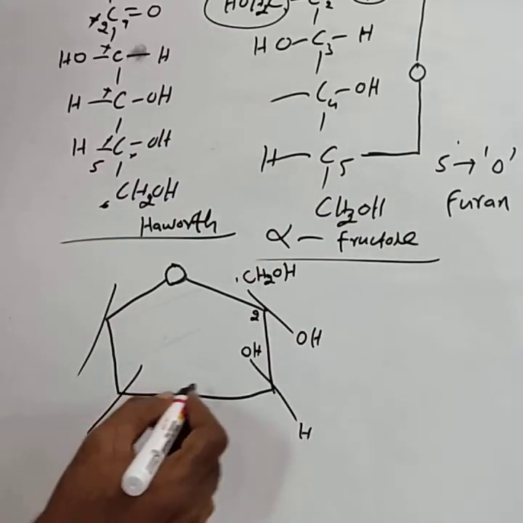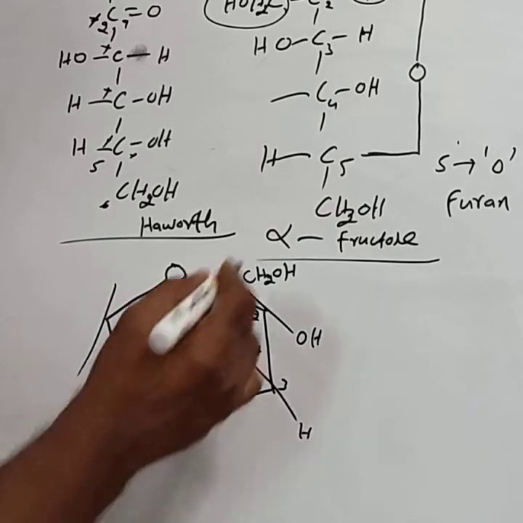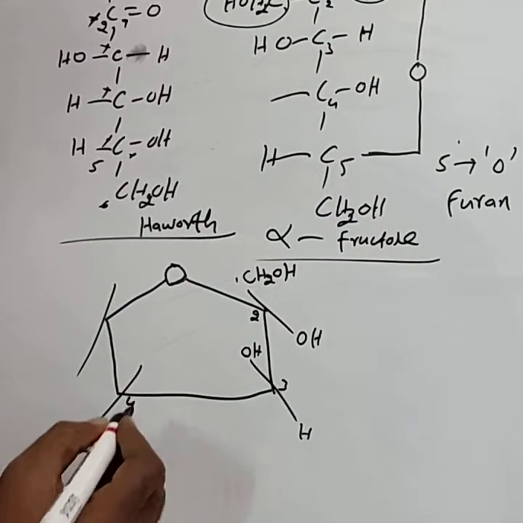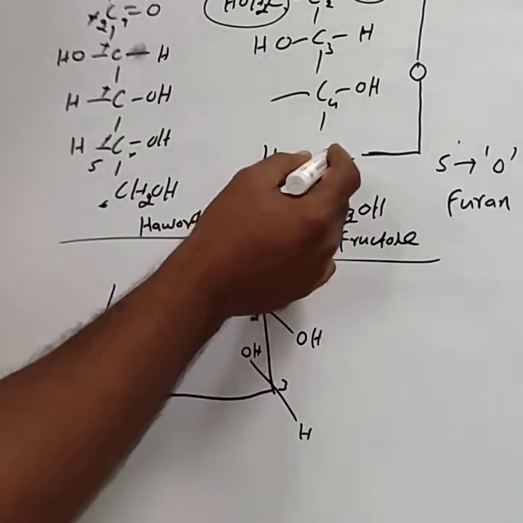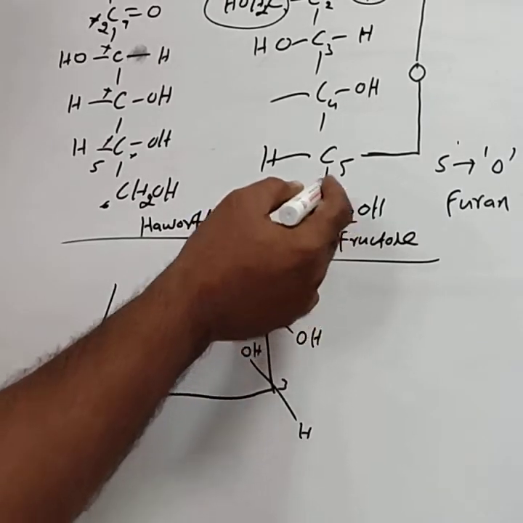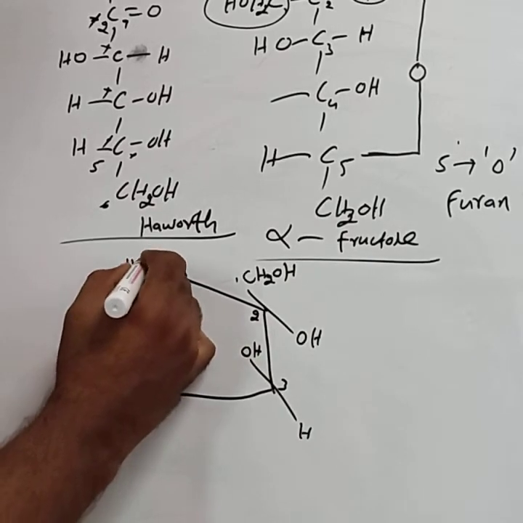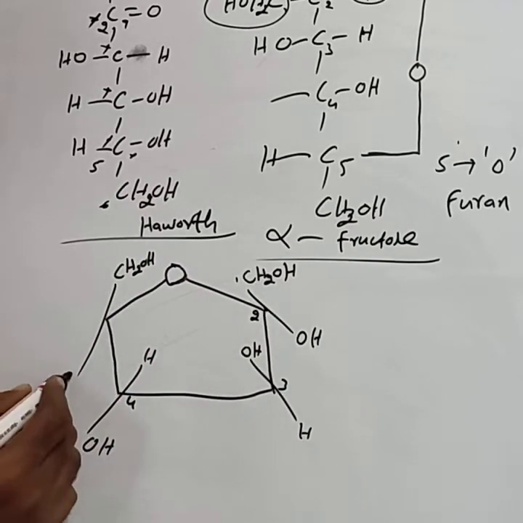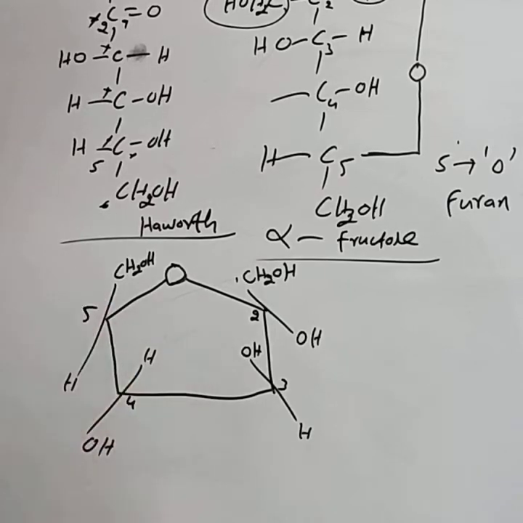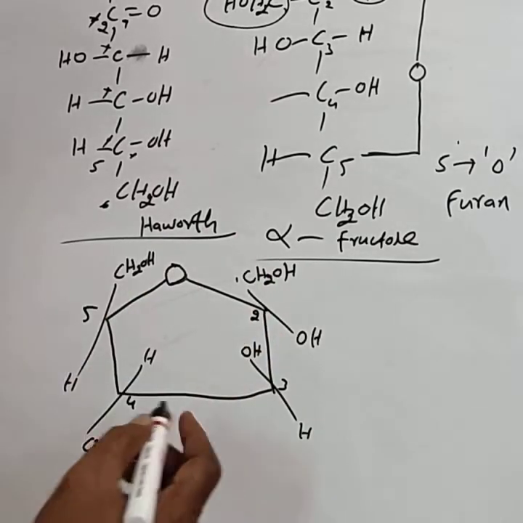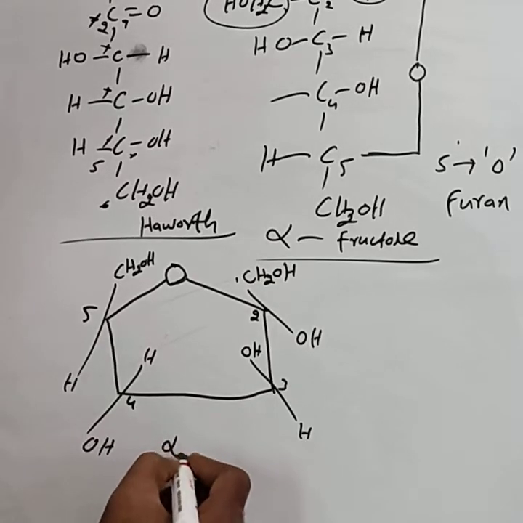Fourth carbon atom: on the fourth carbon atom, OH is on the right side, hence it is written below, H above. Next, on the fifth carbon atom, CH2OH above and hydrogen atom below. This is the fifth carbon atom. The second and fifth carbon atoms are joined by the oxygen. This is called alpha